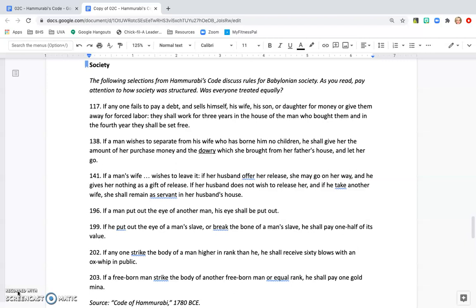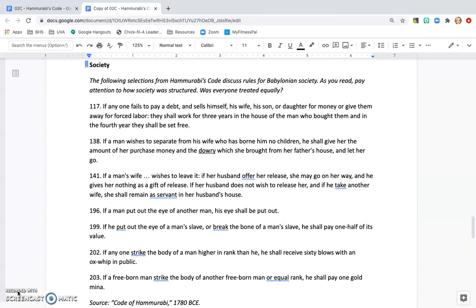If a man wishes to separate from his wife, and that wife has not given him any children, then he shall give her back her dowry and let her go. This essentially means that if a woman needs to be separated, then she can go, as long as she's paid back her dowry. 141. If a man's wife wishes to leave him, if her husband offers her release, she may go on her way, and he gives her nothing as a gift of release. If her husband does not wish to release her, and if he takes another wife, she shall remain as servant in her husband's house.